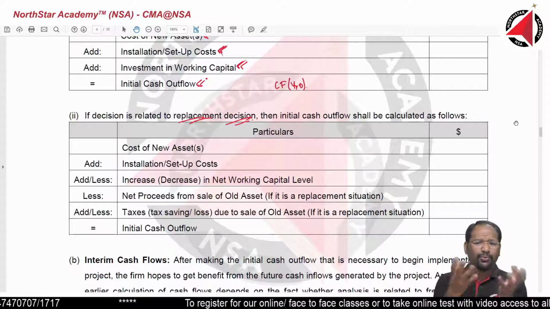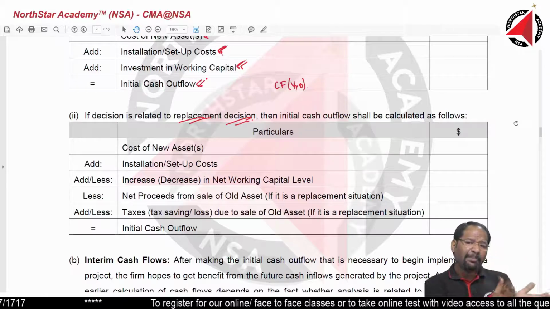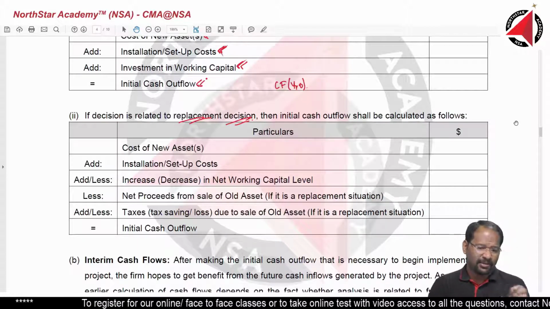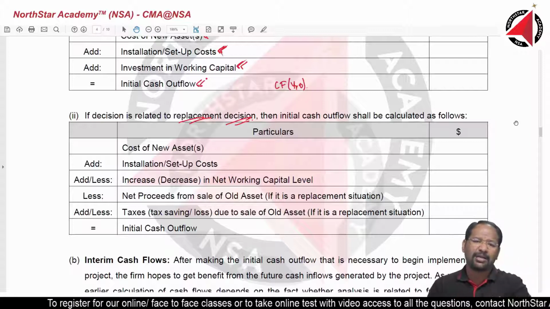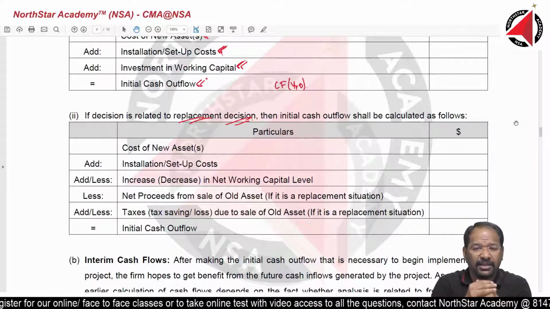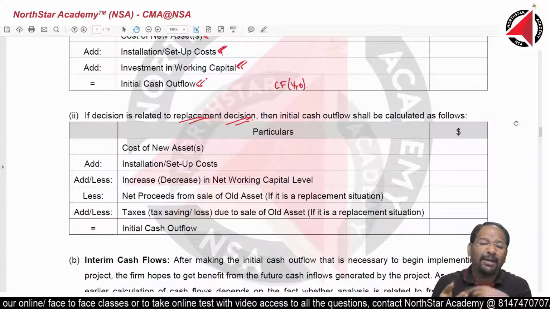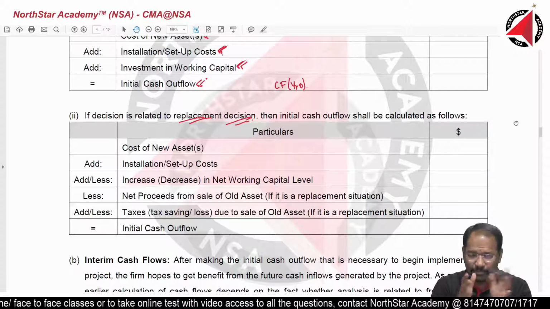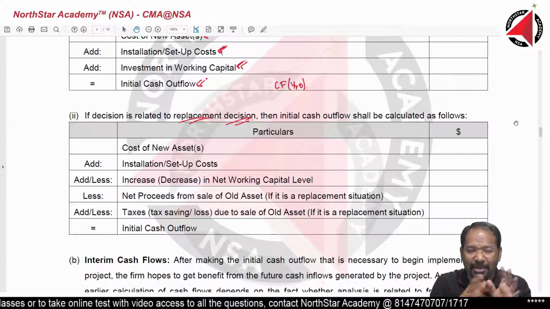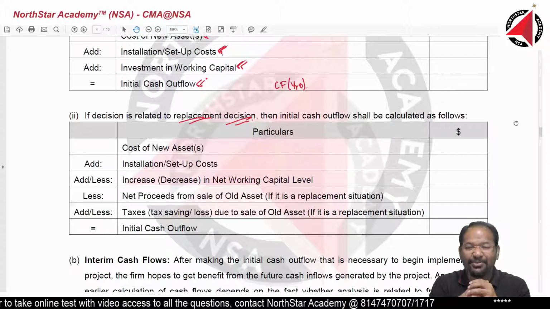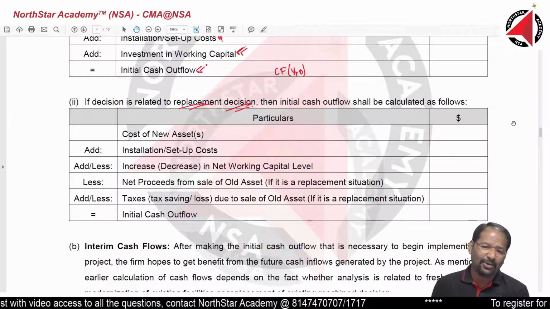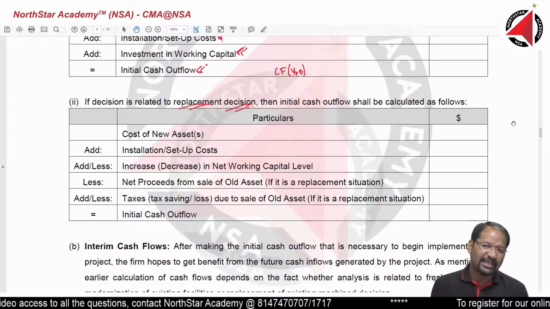That's what we do when we buy a car. We have only one parking available. So what do we do? We go to the showroom and we say, take my old car, sell me your new car. There are so many car showrooms which allow this facility as replacement. Replacement does not mean that he is going to give you a new car without taking money. Yes, he is going to take money for the new car and take your old car and deduct some value for the old car which is getting replaced.